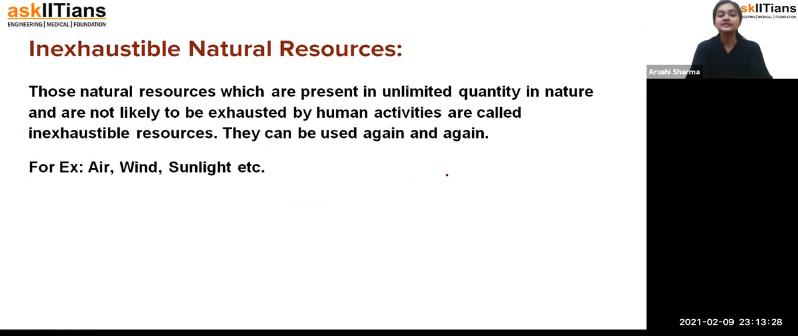Fine. Now you can see here the inexhaustible natural resources. Students, what do you mean by that? Those natural resources which are present in unlimited quantity in nature and are not likely to be exhausted by human activities, as we have already seen, are called inexhaustible resources. They can be used again and again. Examples: air, wind, sunlight, which can be used again and again.